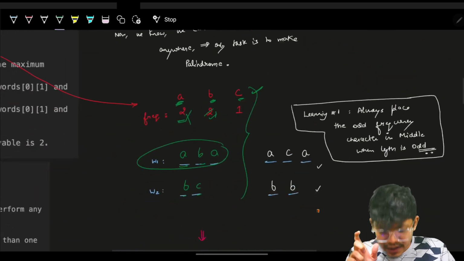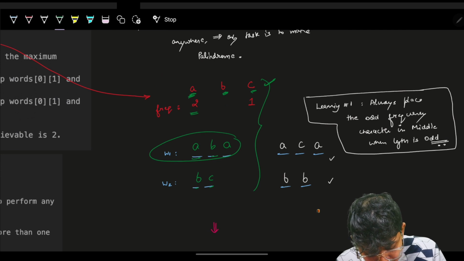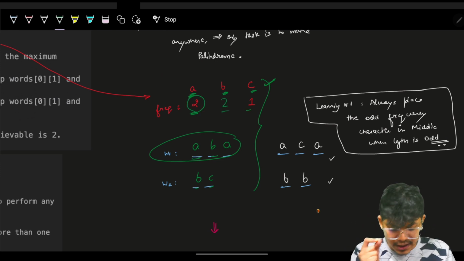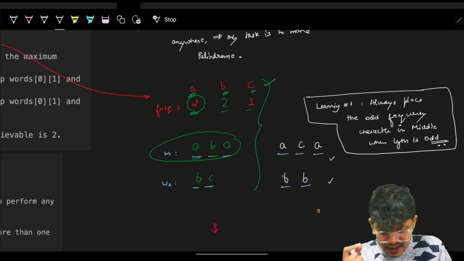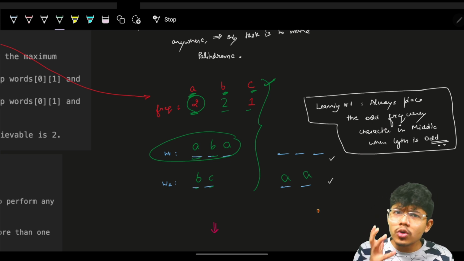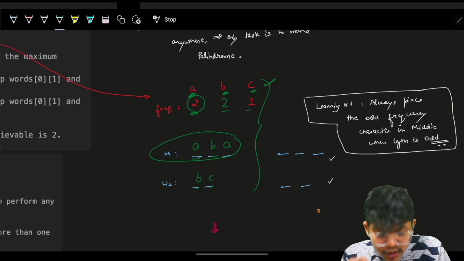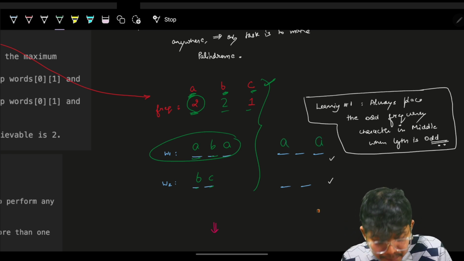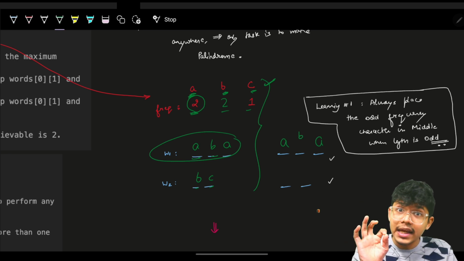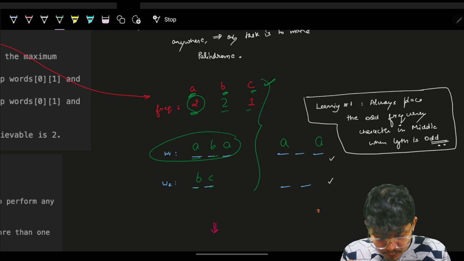So for sure, if I just think one step back, I know I have 2 A's here. So I will firstly place, let's say, my 2 A's here. Then I place my B here. As in, I just wanted to refer to one thing. Okay, let's say even if I place my A here, great, no worries. Then rather than placing a B here, I will place an odd frequency element, because B